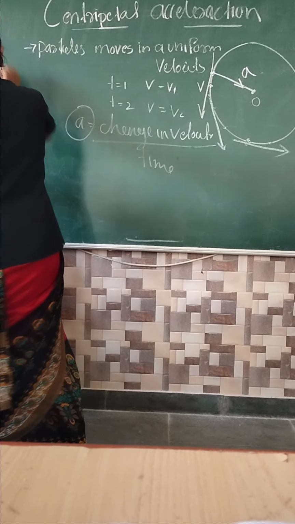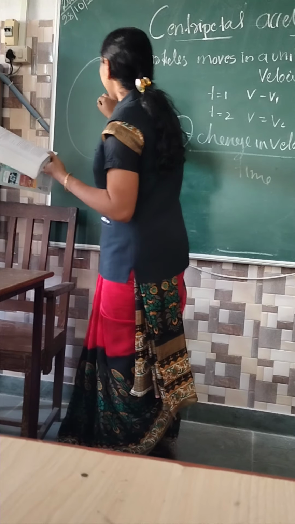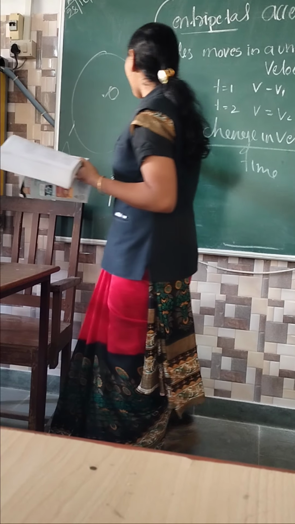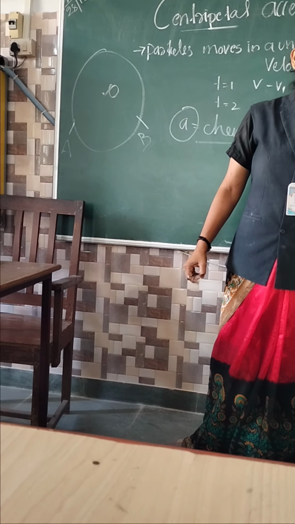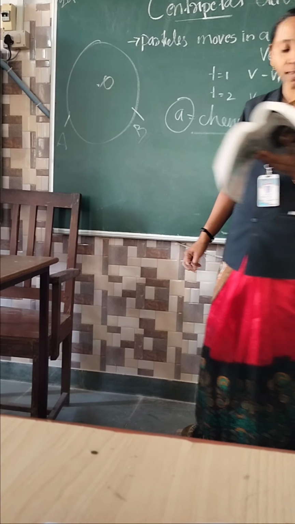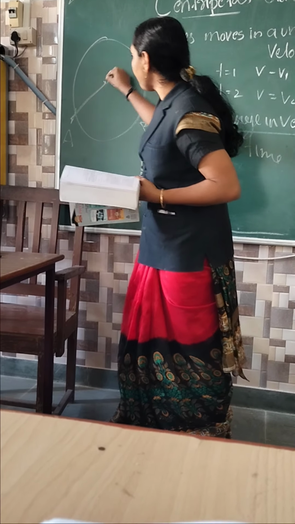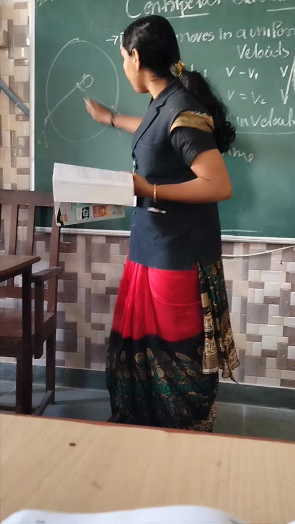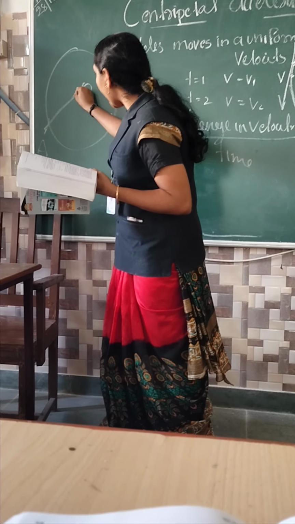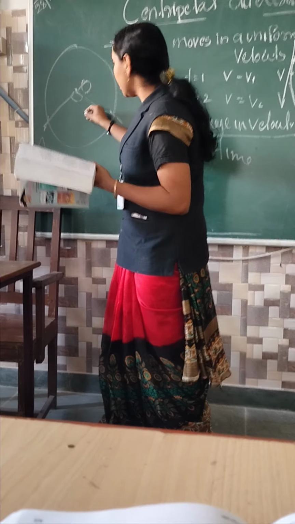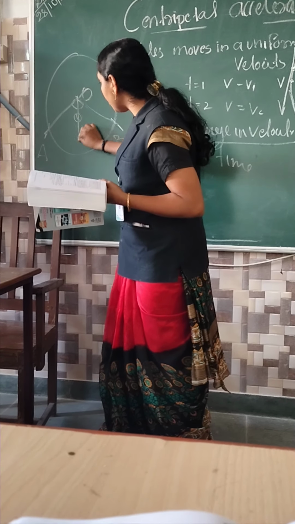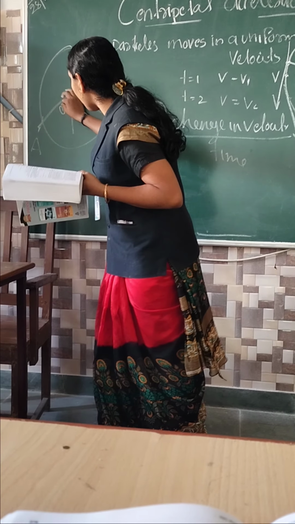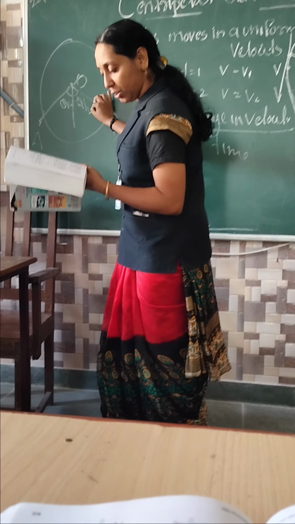This is the circular movement, center O. I am considering this much of arc AB. We already know the meaning of arc. Arc means any part of the circle. A part of the circle is called an arc. I am joining O to A and O to B, meaning the center point to A and the center point to B. Then this angle is called phi. This angle is called theta. This theta is divided into 2, so it becomes half. So theta by 2 I will get like that. Theta by 2, and this one is also theta by 2. Listen here.